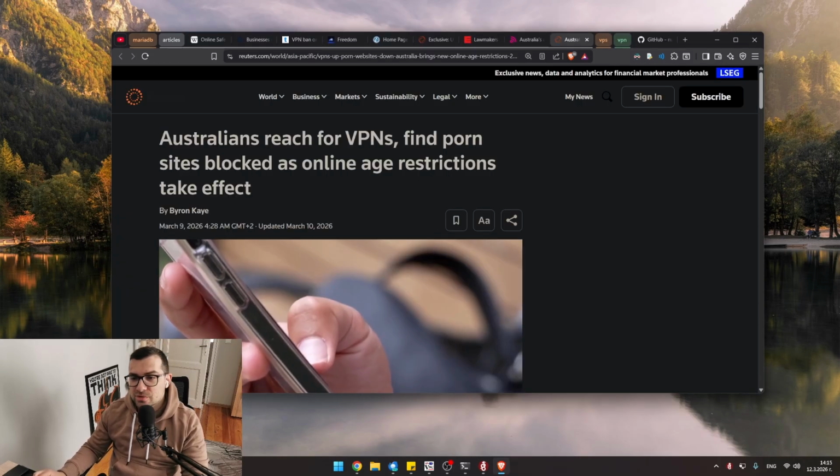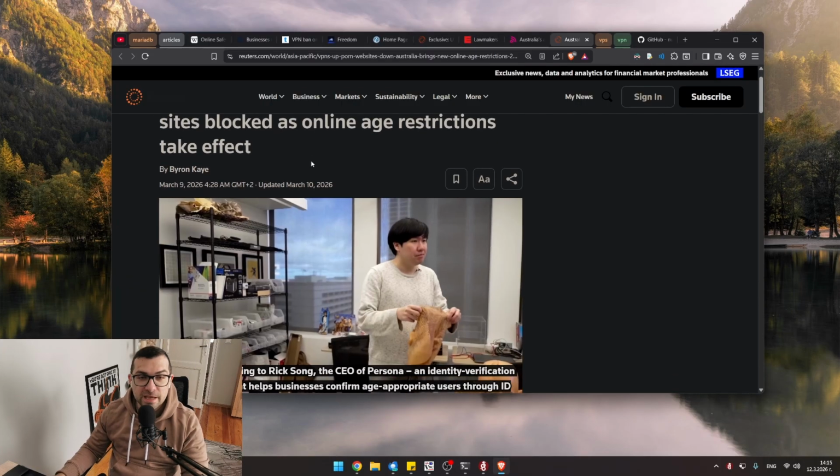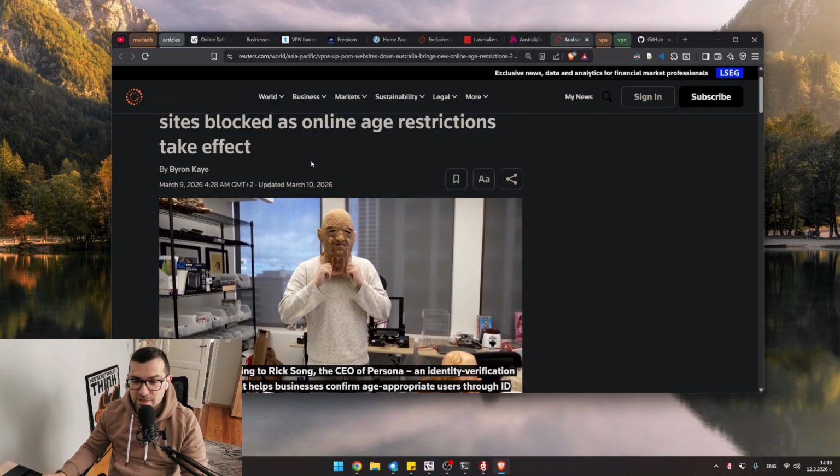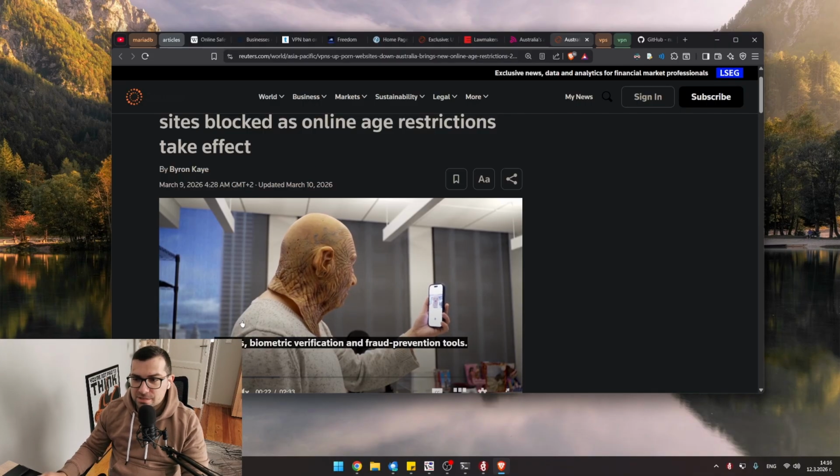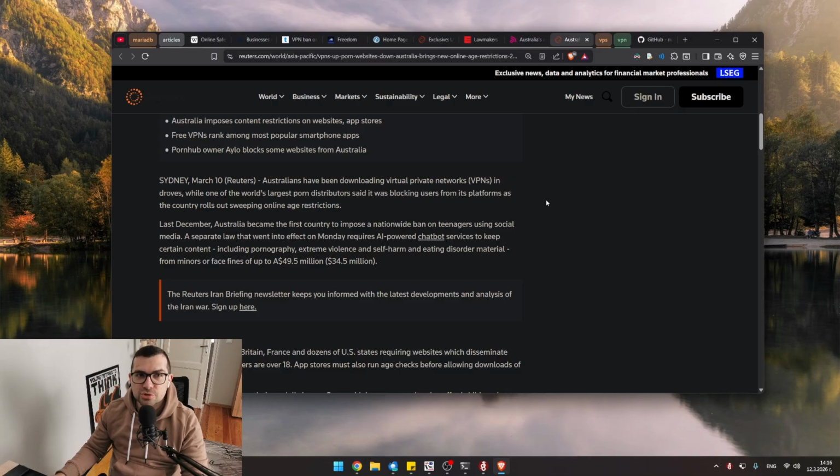Australia banned porn sites and a lot of age restrictions have been taking over the internet essentially. The thing is that people aren't just gonna give up. There are options. People don't want their biometric or personal information mass scanned by third-party services that presumably are supposed to keep your information safe. And then the government has full access to the entirety of the traffic you generate, and they can completely and fully profile you based on that with age verification.